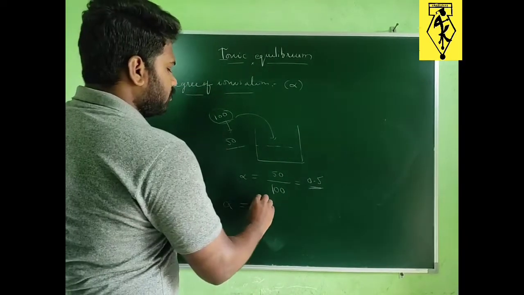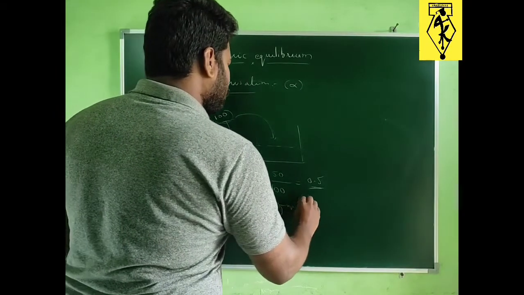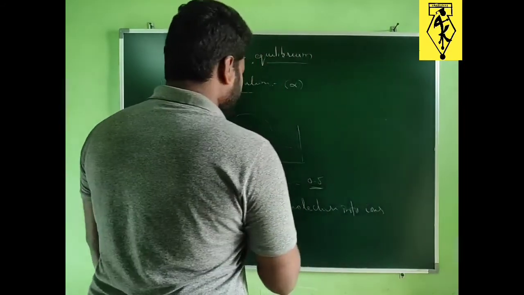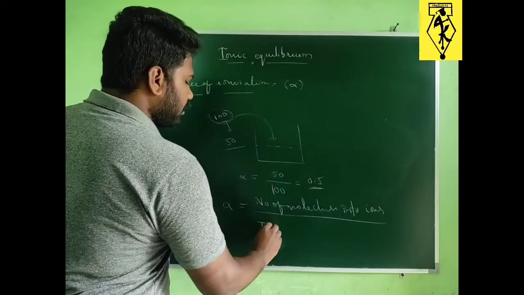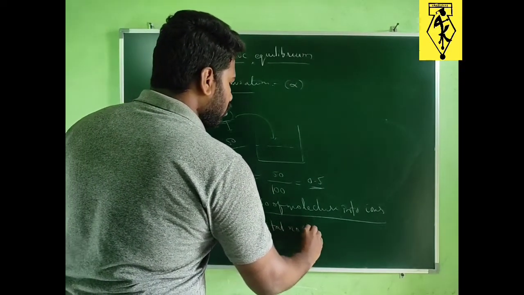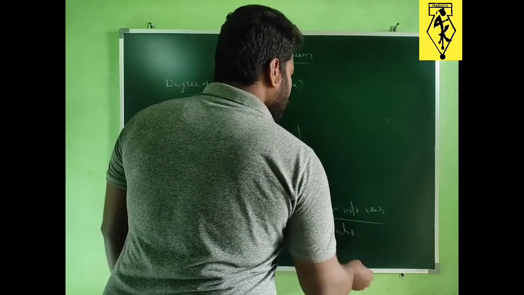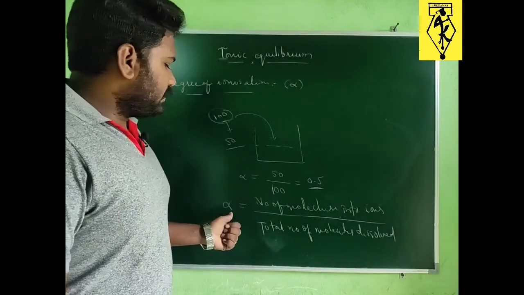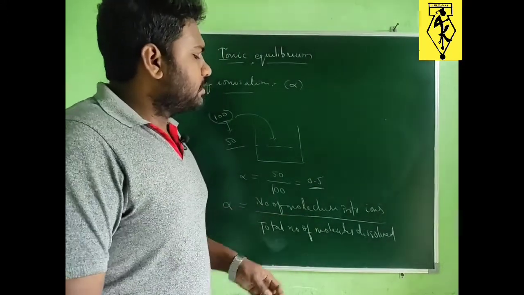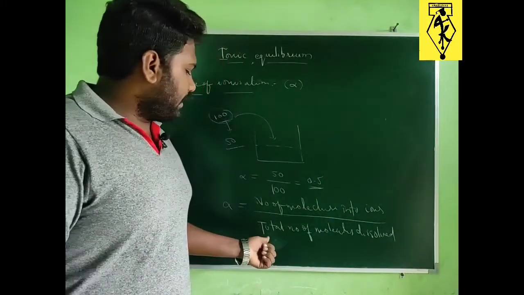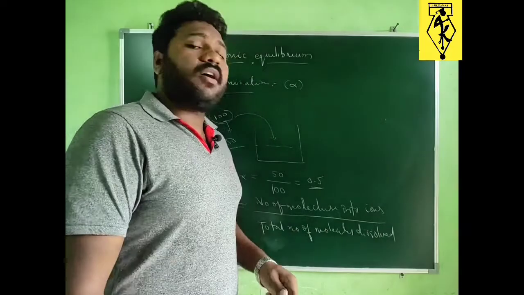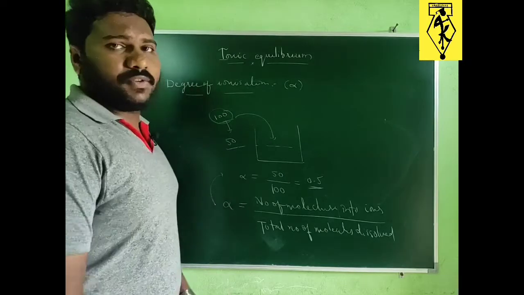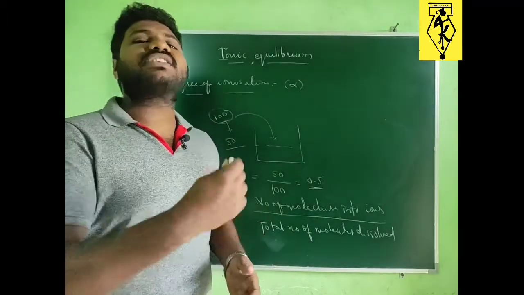So that's why we can write, alpha is equal to the number of molecules dissociated into ions divided by the total number of molecules dissolved in a solvent. So this is just the ratio of the number of molecules dissociated into ions and the total number of molecules dissolved in a given solvent. So this ratio gives us the degree of dissociation. Clear? Next we will discuss what is meant by Ostwald dilution law.